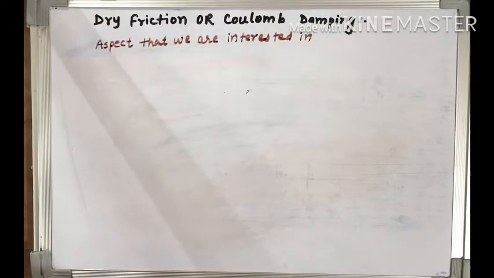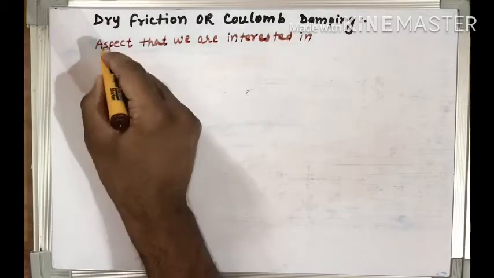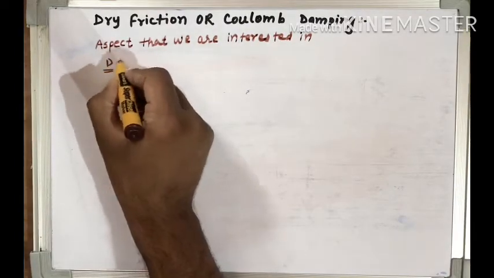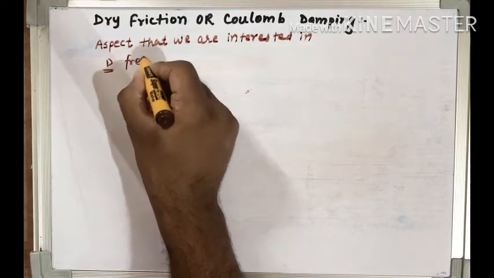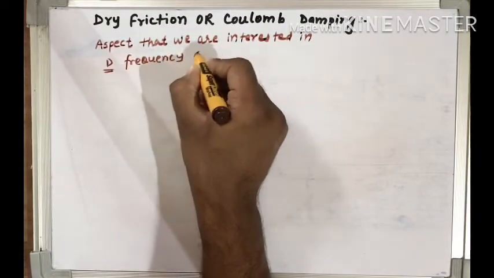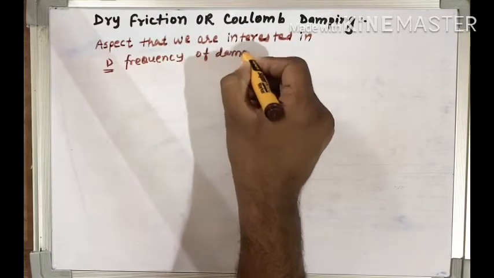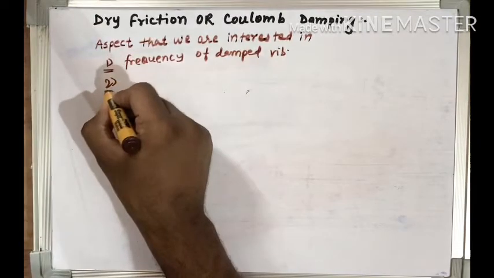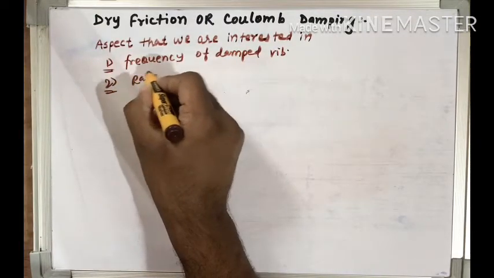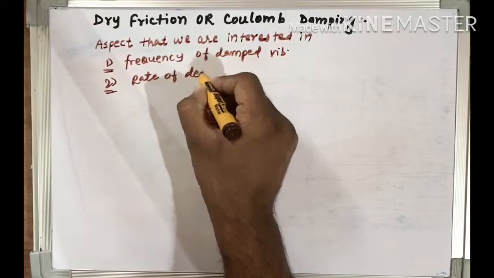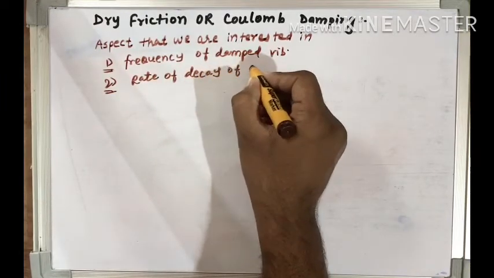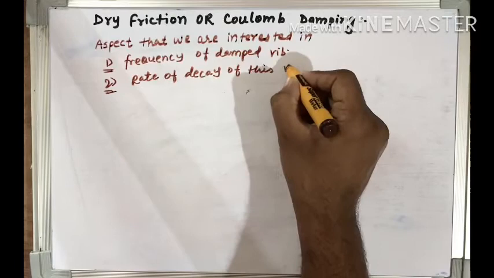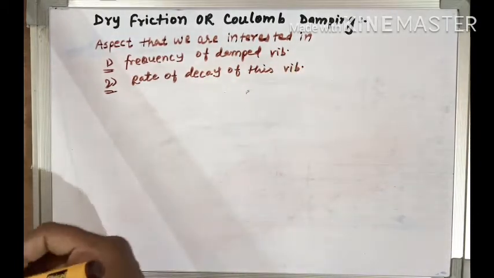So the question is, what are the aspects in which we are interested? We are interested in determining the frequency of damped oscillation, or you can say vibration. And second, we are interested in finding out the rate of decay of this vibration, or you can say the oscillations.